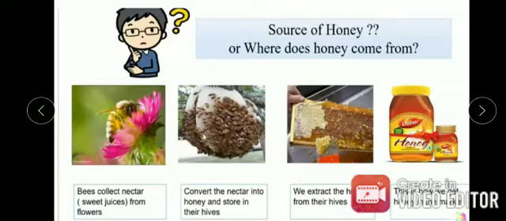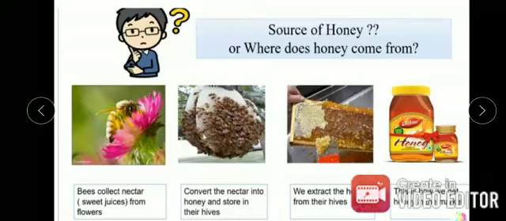Now, how are you getting honey? What is the source of honey, or where does honey come from? Bees collect nectar. What is nectar? Sweet juices from flowers. The bees collect nectar from the flowers, then convert the nectar into honey and store it in their hive.